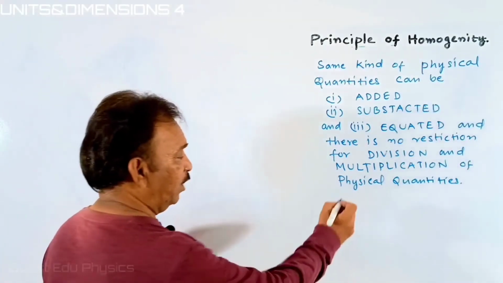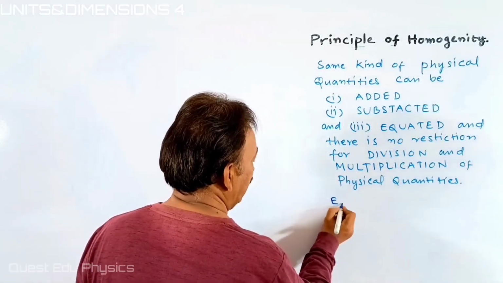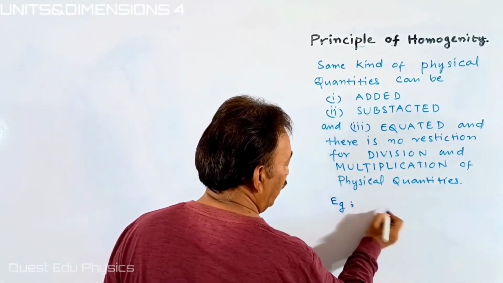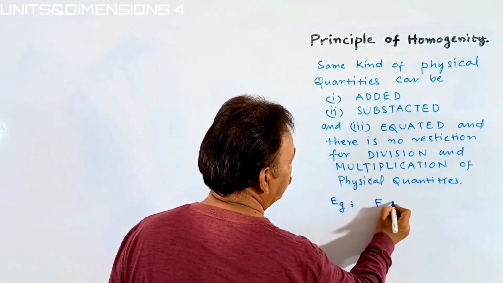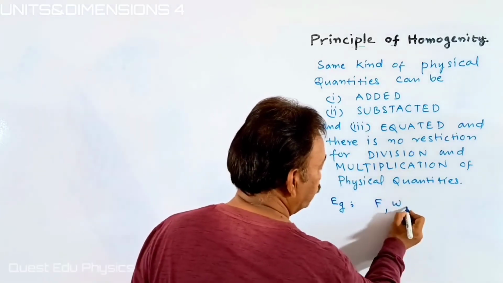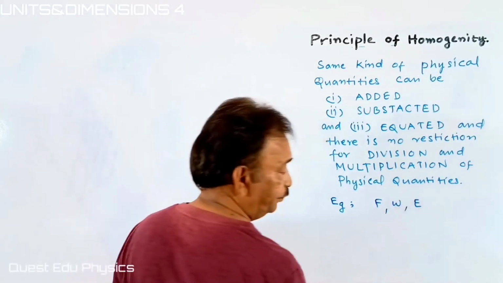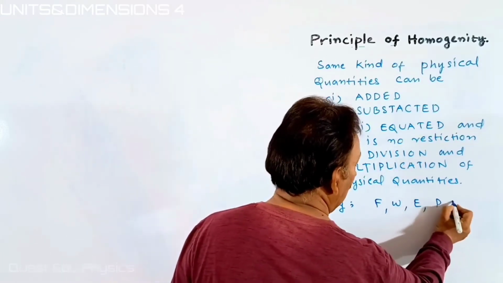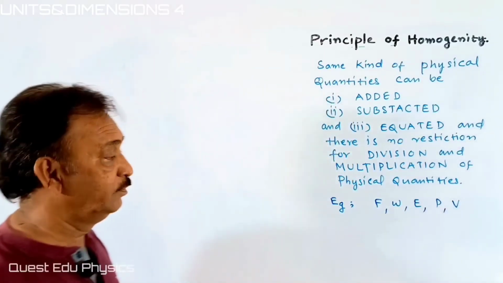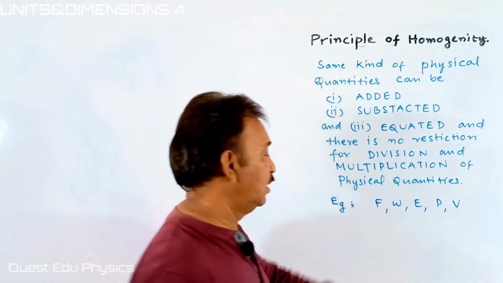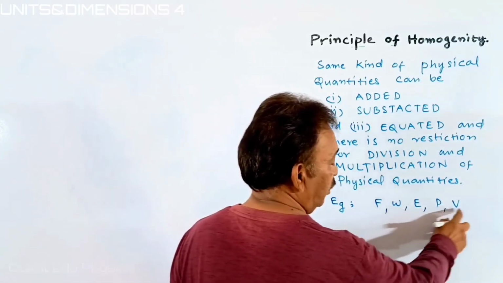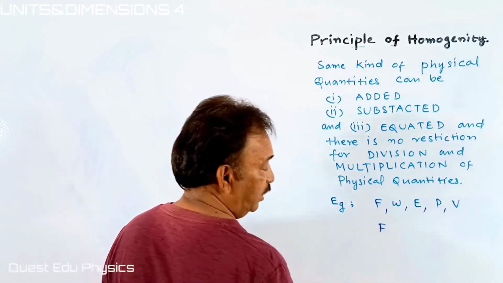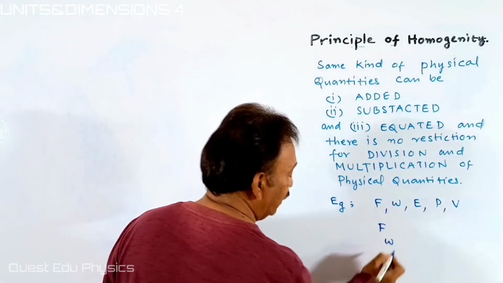We have different physical quantities: force, work, energy, pressure, as well as velocity. This represents different physical quantities, students. Force is a physical quantity and work is another physical quantity.